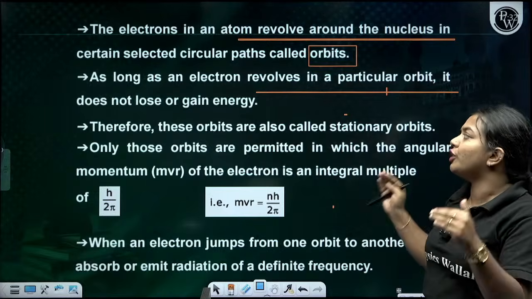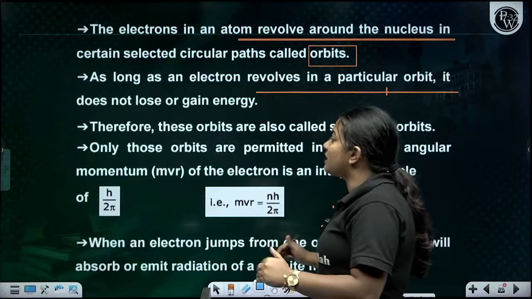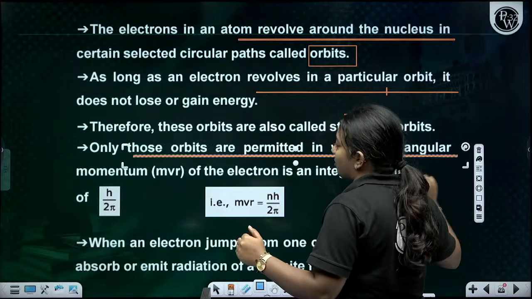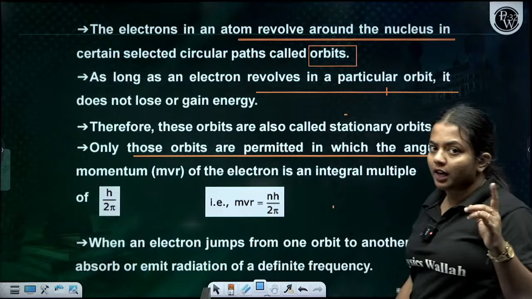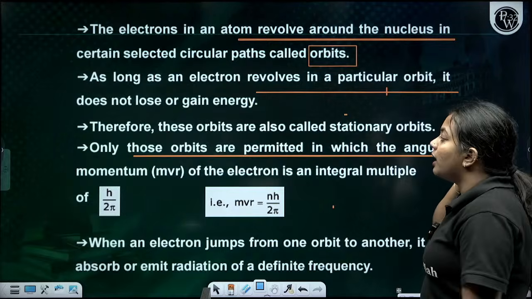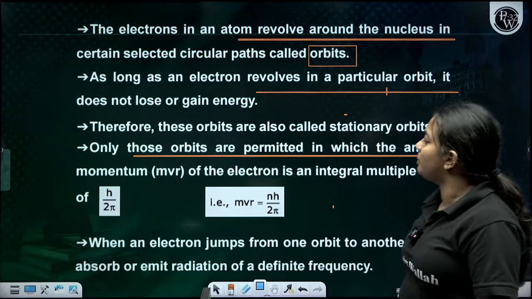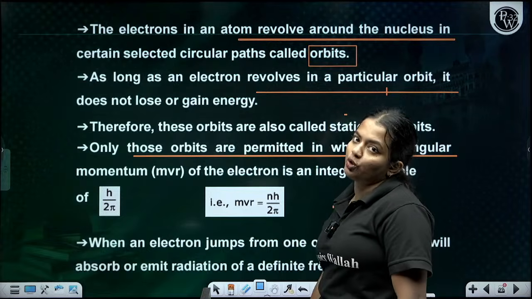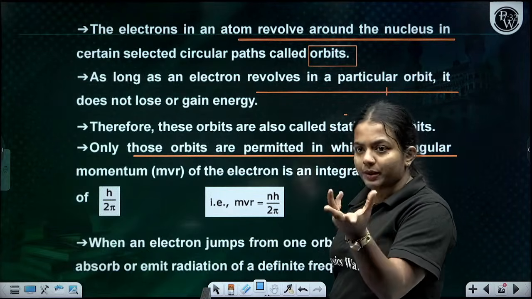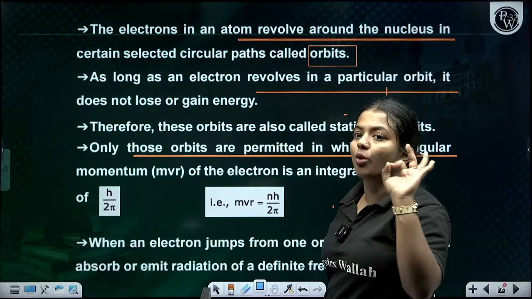Therefore the orbits are called stationary orbits, and only those orbits are permitted in which the angular momentum mvr, where momentum is mass into velocity, is an integral multiple of nh by 2 pi. Those are the orbits which are allowed.